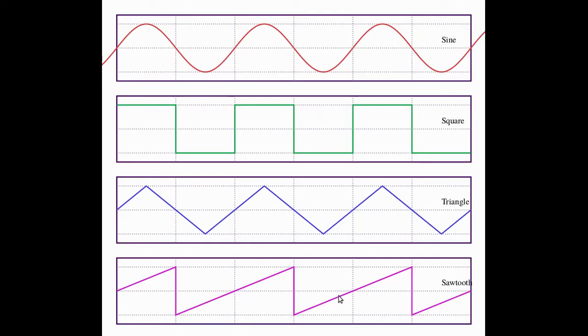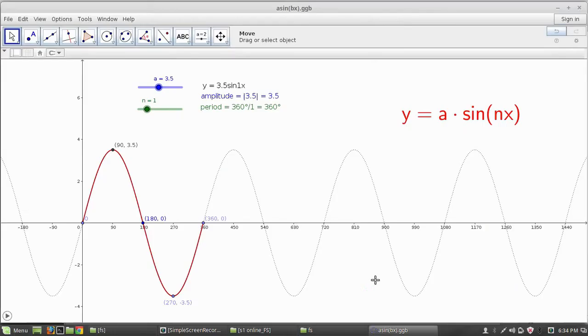In Fourier series, we are considering certain standard waveforms like this: sine curve, square wave, triangular wave, sawtooth wave, etc. As we have already defined, a Fourier series is an infinite trigonometric series of sines and cosines of different frequencies and amplitudes. See the graphical representation of a sine curve with different amplitudes and different frequencies.